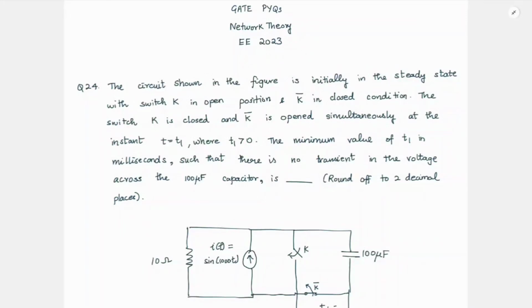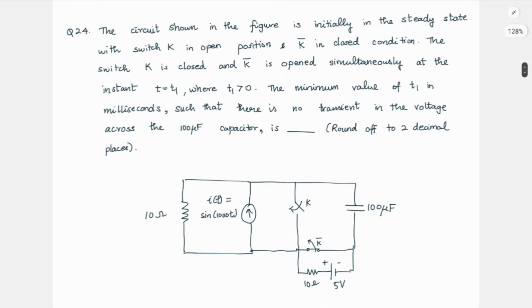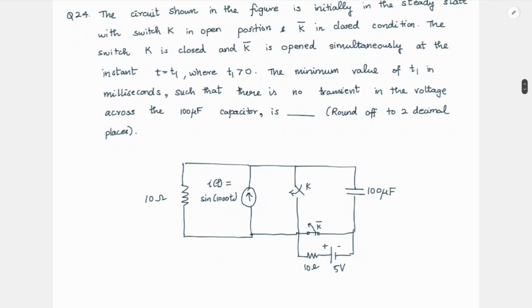Hello guys. So here is another question from GATE 2023 based on network theory. The circuit shown in the figure is initially in the steady state with switch K in open position and K bar in closed condition. So this is the circuit. Here K is open initially and K bar is closed.